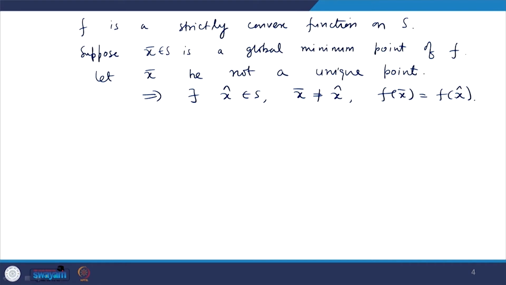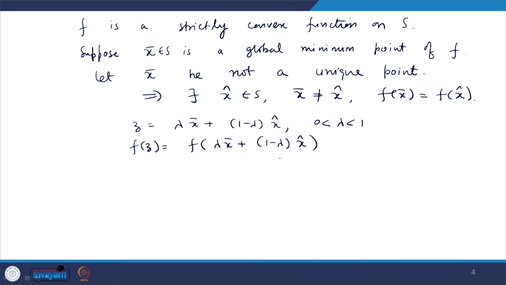Now, you take a point, say z, which is lambda x bar plus 1 minus lambda x cap, with lambda between 0 and 1. Now, if you take f of z, f of z is nothing but f of lambda x bar plus 1 minus lambda x cap. So, it is equal to lambda times f of x bar plus 1 minus lambda times f of x cap.